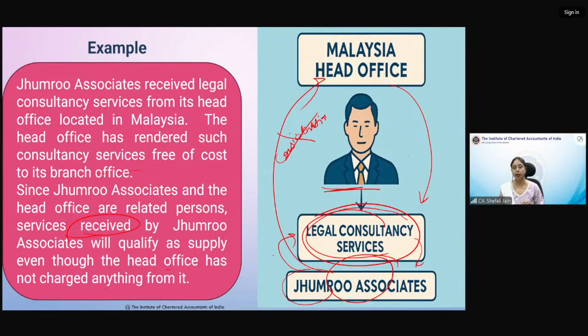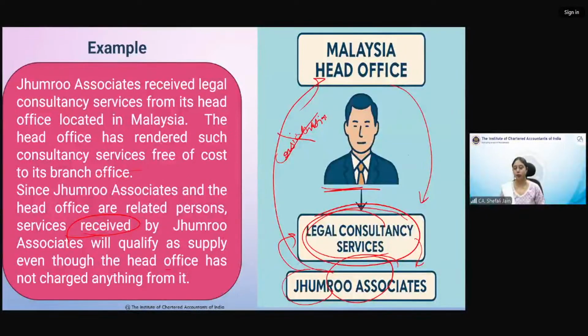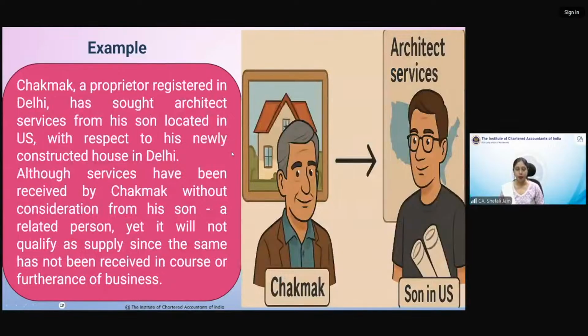But because this was a related establishment, it was a case of import of services, and it is in course or furtherance of business. Now these services have been received by Jumru Associates in course or furtherance of business. Therefore, it qualifies as supply under para 4. Okay, I hope this point is clear to you all. Let us see one more example.